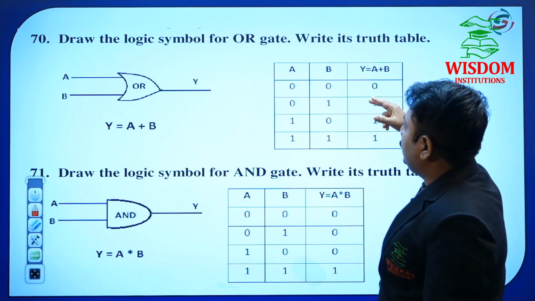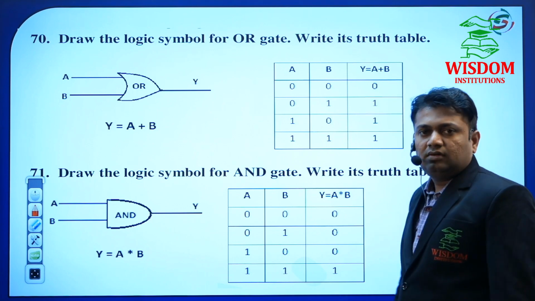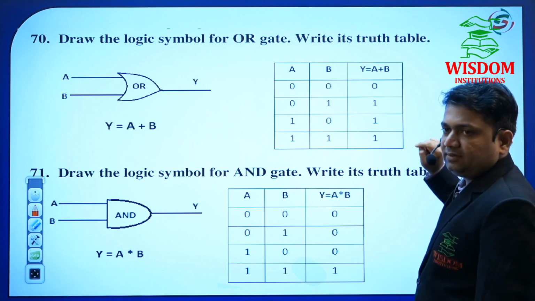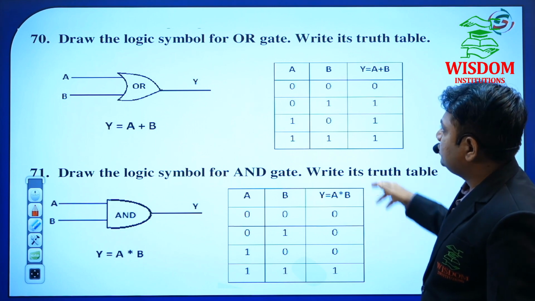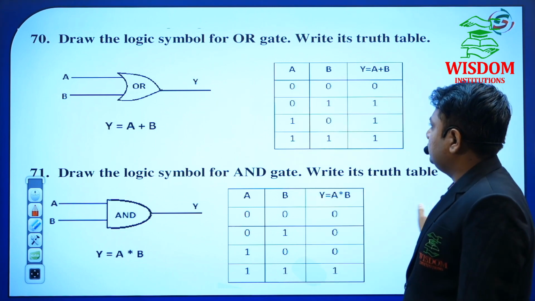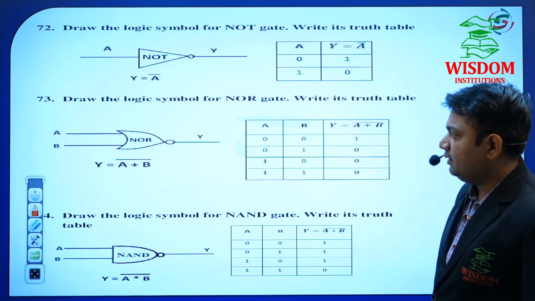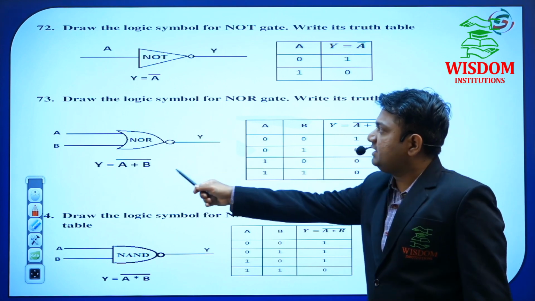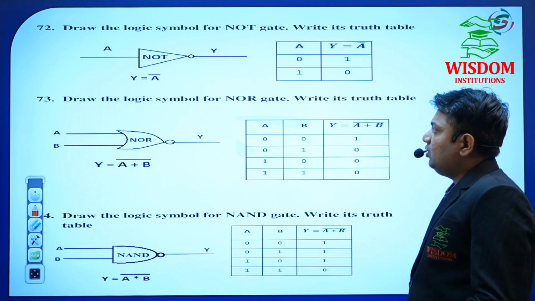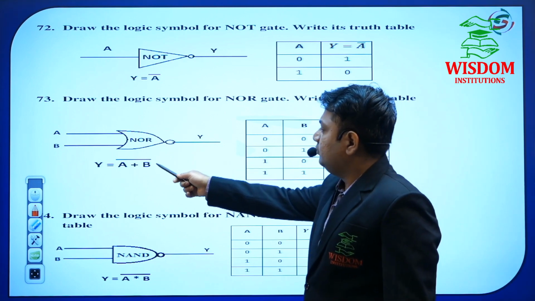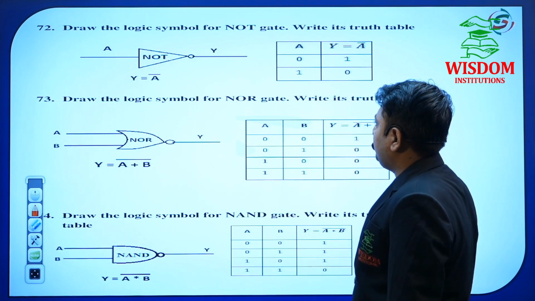This truth table is important. If you keep this OR table, the NOR table is the same, but the output is different. Instead of 0, 1, 1, 1, you have to write 1, 0, 0, 0. I'll show that in a slide. So this is OR, this is AND, this is NOT, NOR, and then NAND. The truth table, Boolean expression and logic symbol are very important. Keep all these Boolean expressions, truth tables and logic symbols for the 4 topics.